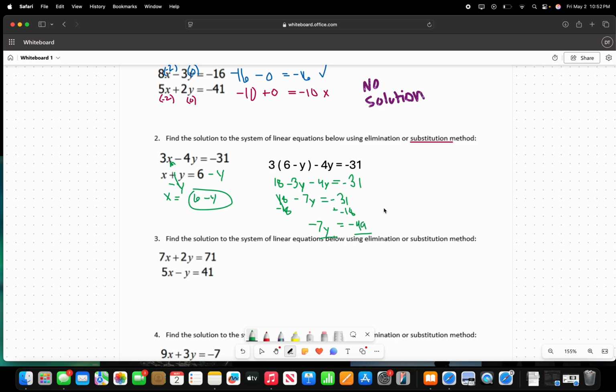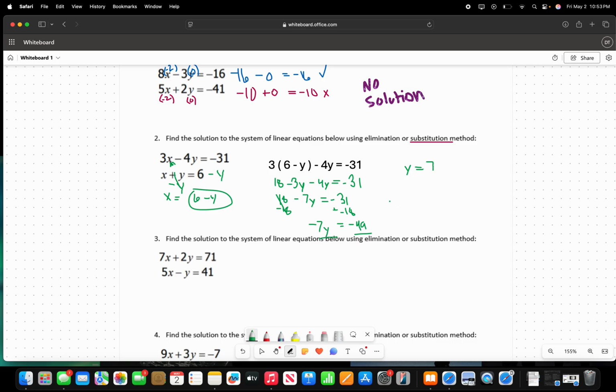Negative 7y is going to be divided by negative 7, which is just going to leave us with y. And negative 49 divided by negative 7 is going to leave us with 7. Sorry about that.